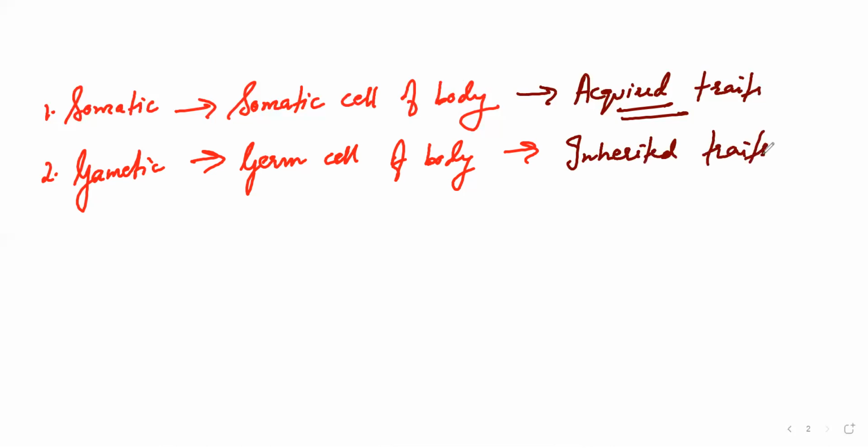So if they ask you about acquired and inherited traits: acquired traits are not transmitted from generation to generation, but inherited traits are. Inherited traits occur in the germ cells, the gametes, which help in reproduction, whereas somatic variation takes place only in the vegetative cells of the body.